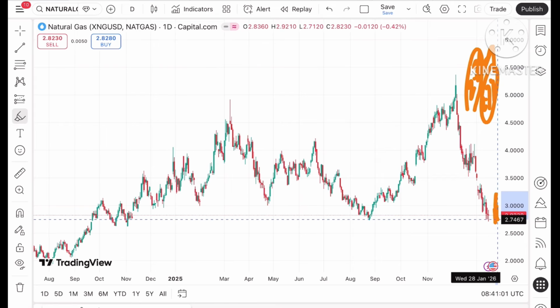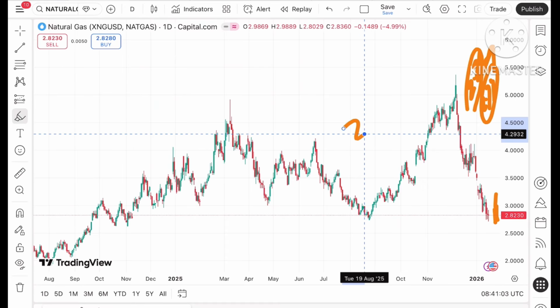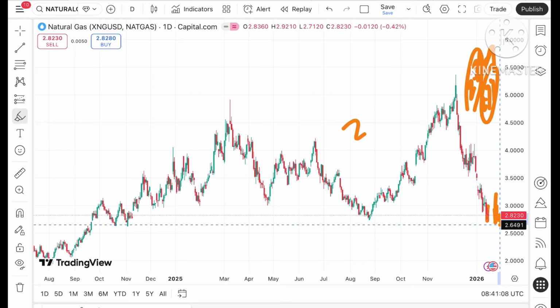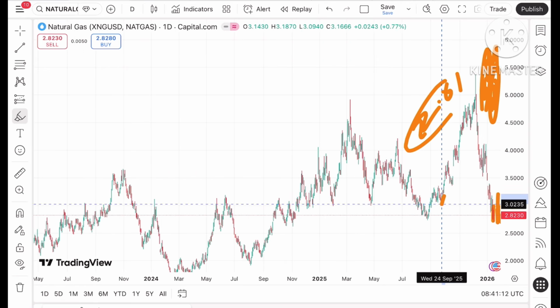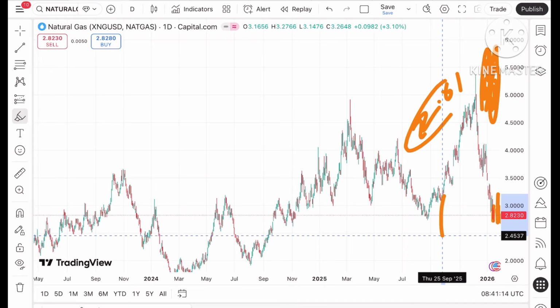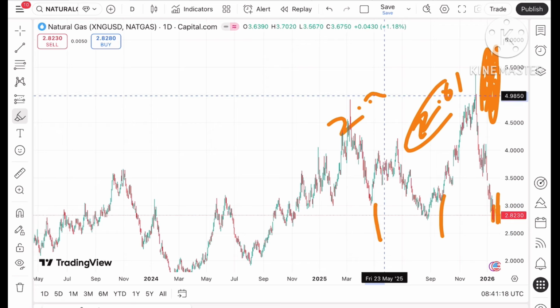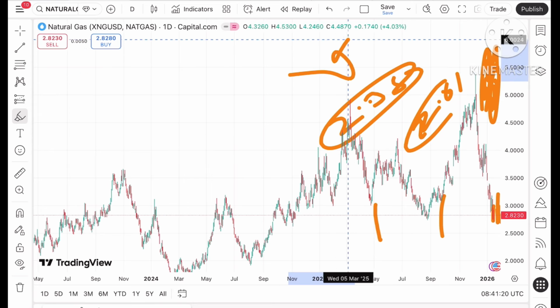And if the price falls below that level, there is a higher chance it will cross this particular zone. If you look at this zone, chances are very high it will move below a level of 2.61, and then a further downfall can be seen towards a level of around 2.45, and then it can move towards a level of 2.38. From there we can see a bounce back.